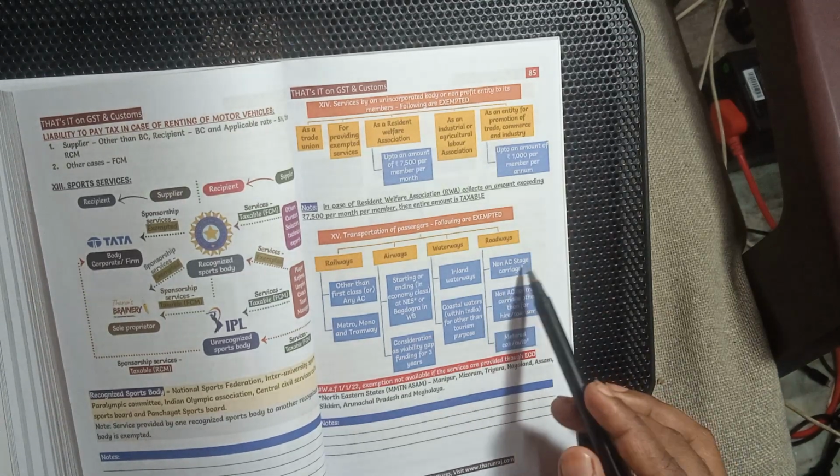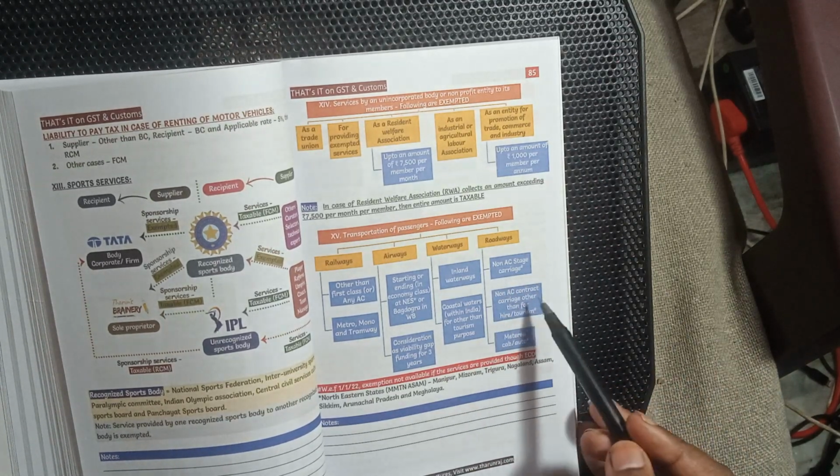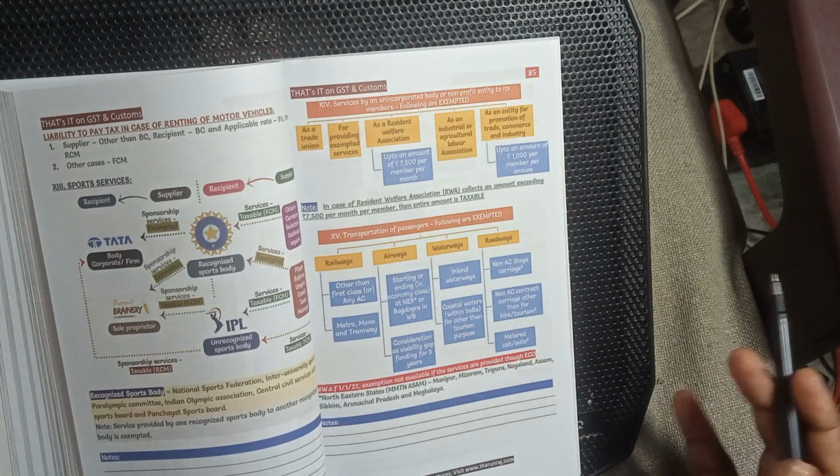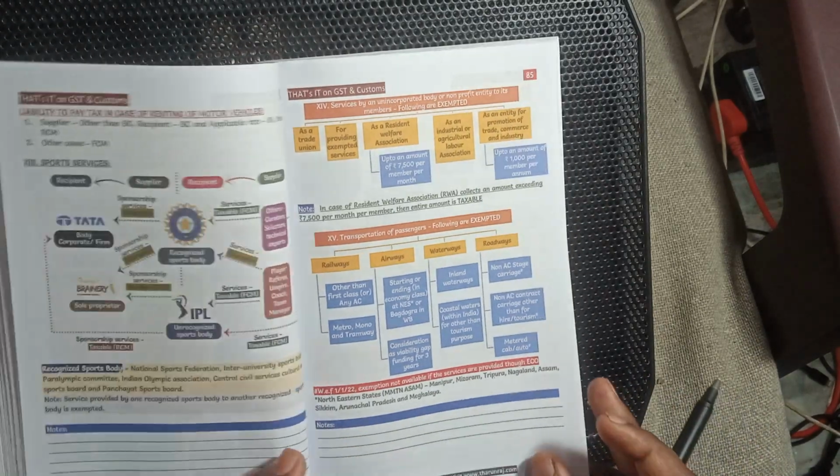Roadways: non-AC stage carriers are exempted. Non-AC contract carriages other than high-end tourism are exempted. Metered cabs and autos are exempted.